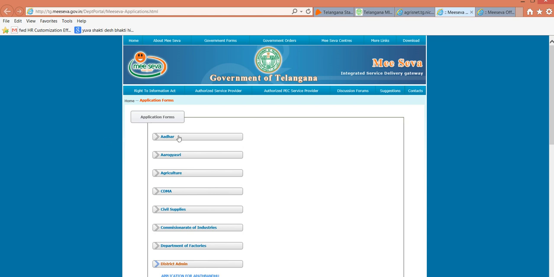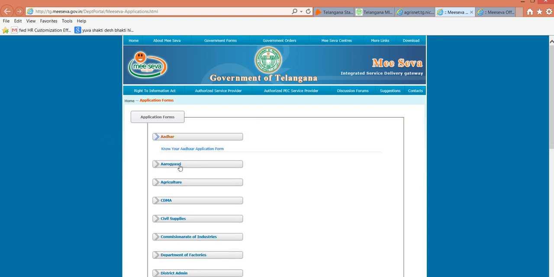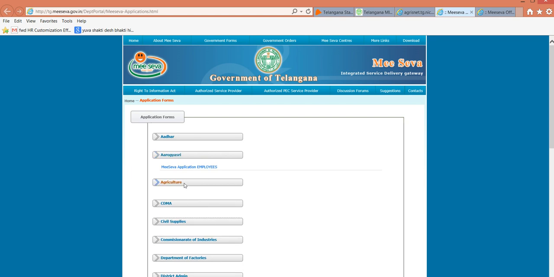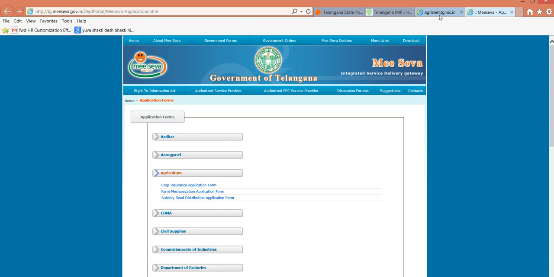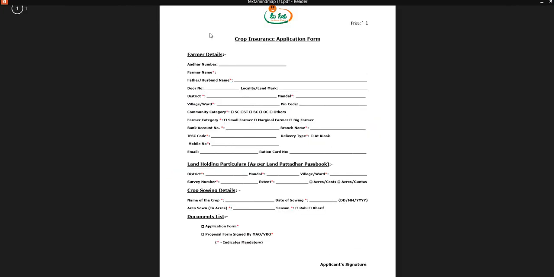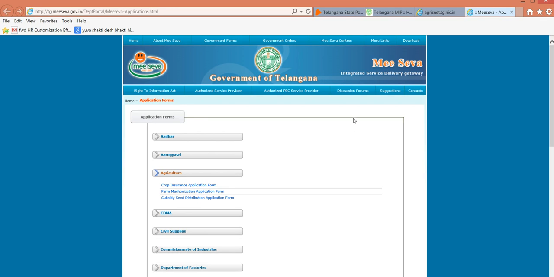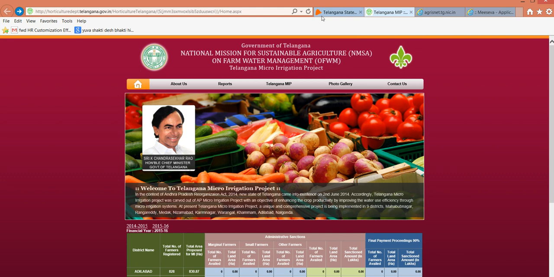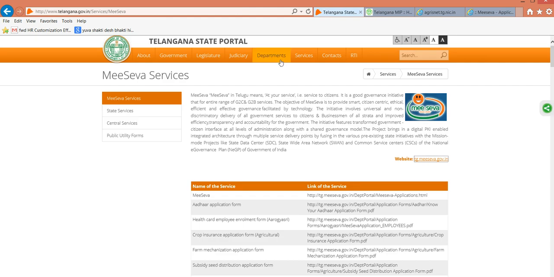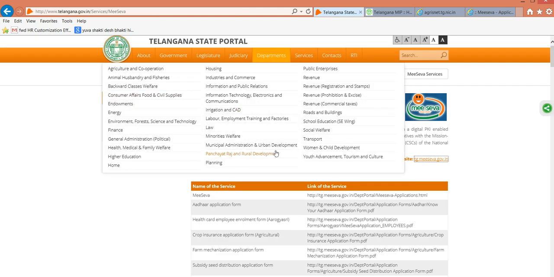See here we have Aadhaar, there is a form, Arogyasri, there is a form, agriculture, there is a form, but in the end all these forms turn out to be a PDF document. When I download it, it just gives me a PDF like this, and the person has to fill it in, come back to the place and then fill it into Me Seva, and that's how it goes. Similarly, all departments will always have some sort of application forms.